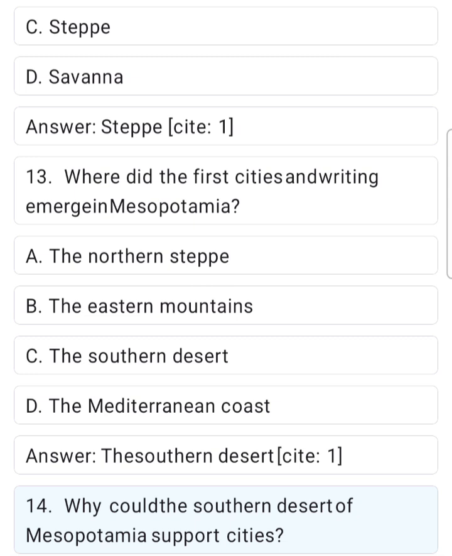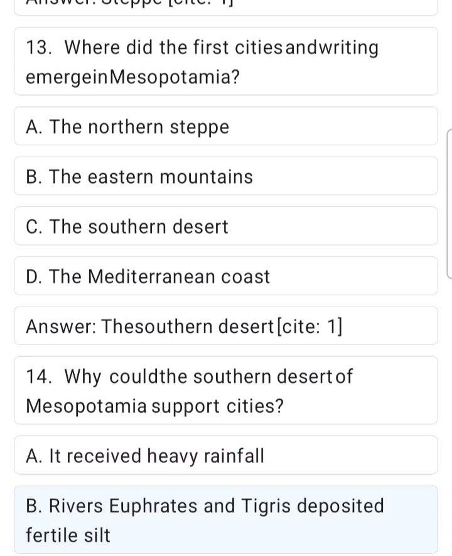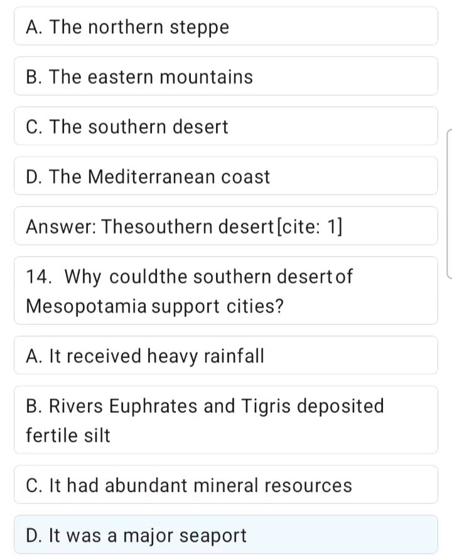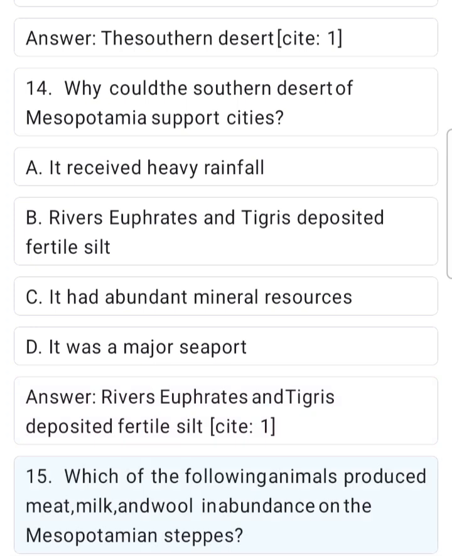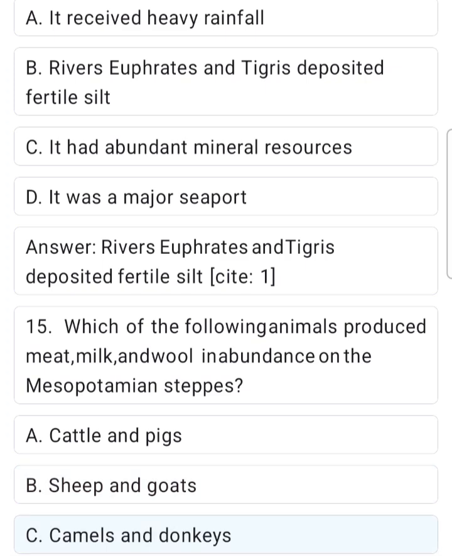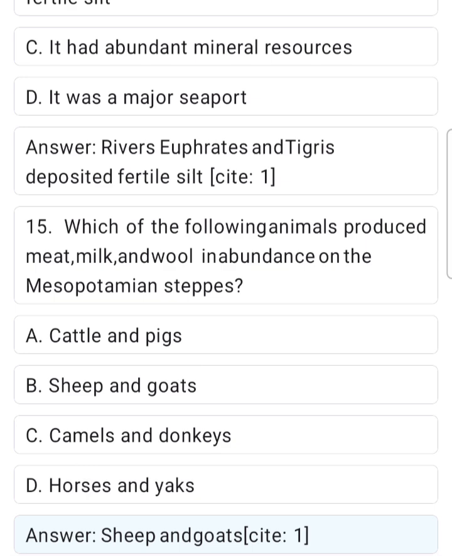14. Why could the southern desert of Mesopotamia support cities? A. It received heavy rainfall. B. Rivers Euphrates and Tigris deposited fertile silt. C. It had abundant mineral resources. D. It was a major seaport. Answer. Rivers Euphrates and Tigris deposited fertile silt, Site 1. 15. Which of the following animals produced meat, milk, and wool in abundance on the Mesopotamian steppes? A. Cattle and pigs. B. Sheep and goats. C. Camels and donkeys. D. Horses and yaks. Answer. Sheep and goats, Site 1.